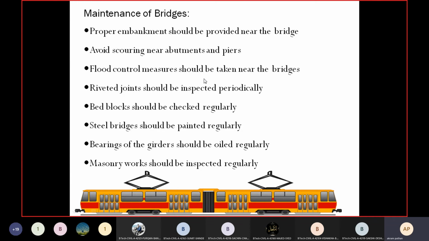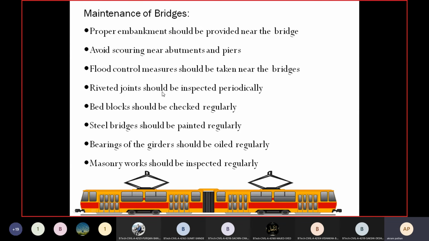While designing in case of the bridges, the hydrology we should take into consideration, because of the hydrologic parameters such as the velocity of flow in the river, then discharge and the pressure. So these three hydrologic or hydraulic parameters we should consider in case of the bridges.